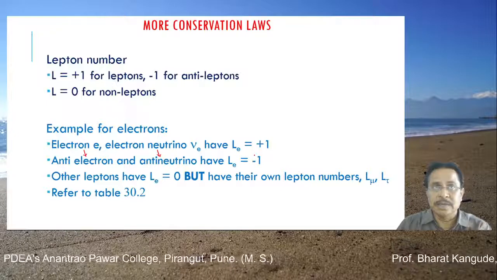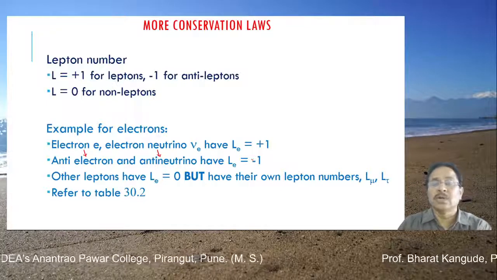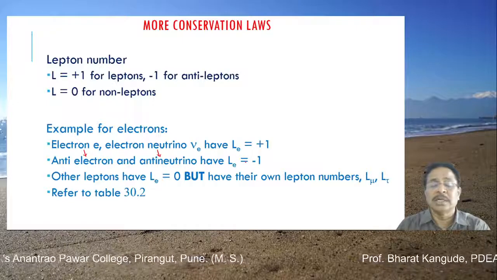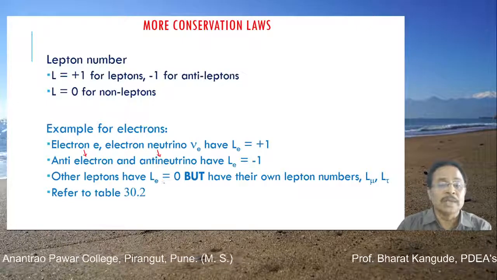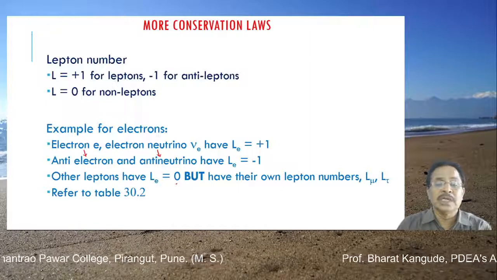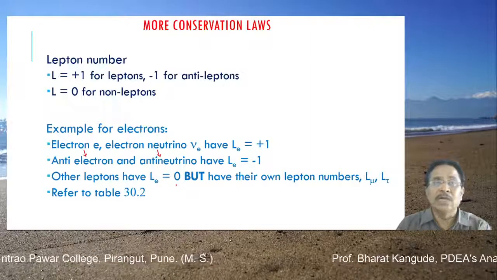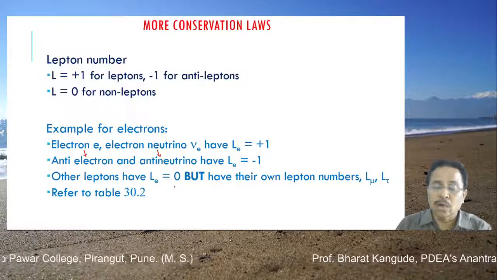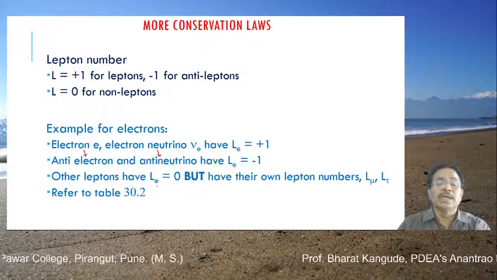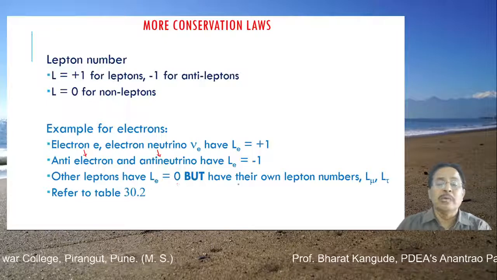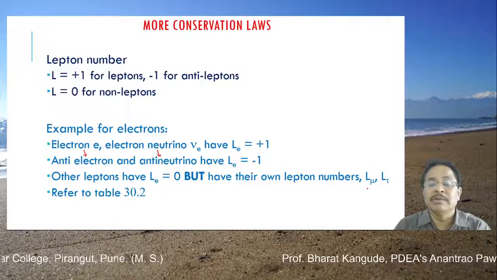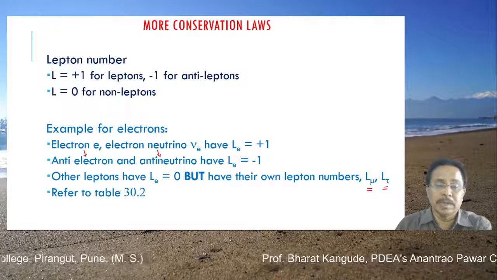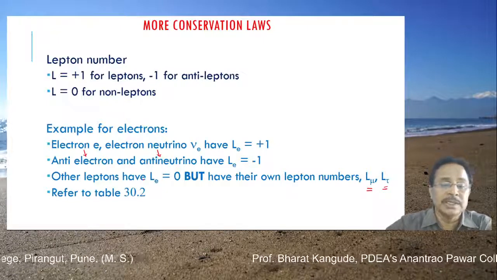Again, this is a restriction from quantum mechanics. It is not that someone felt these numbers should be there. This is not the case. Other leptons have Le equal to 0. That means barring the electron and electron neutrino and their antiparticles, all other leptons are not members of the electron family, therefore their Le is equal to 0, but they have their own lepton numbers, L mu and L tau, as we have already seen. For that, refer to the table we already discussed in the last slide.